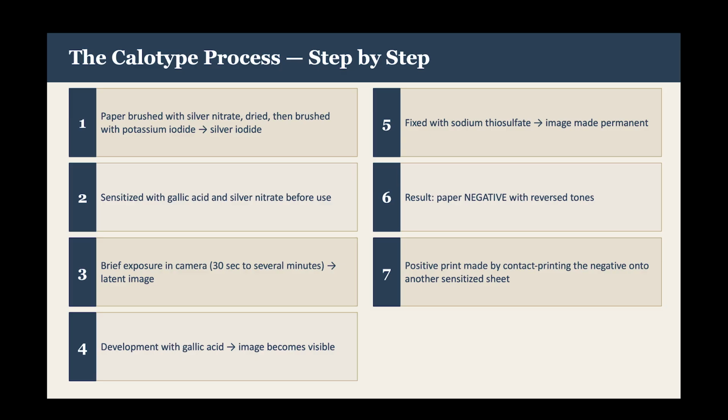And the result was a paper negative with reverse tones. Unlike a daguerreotype, which gives you those positive images, it would be a negative. And so in order to make a positive print, you would need to use the same kind of sensitized paper that you used to make the negative, place it on top or underneath the negative, and then you would expose light to it, turning the negative into a positive on the new paper.